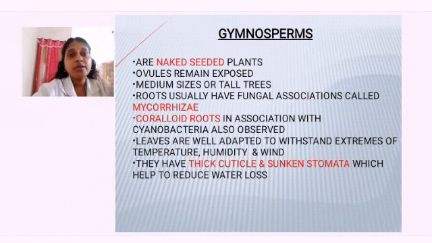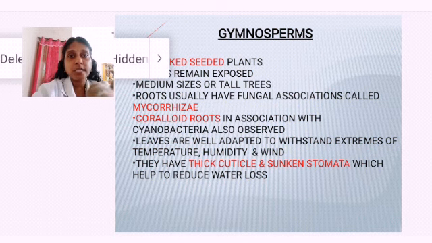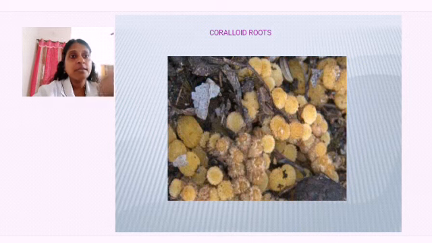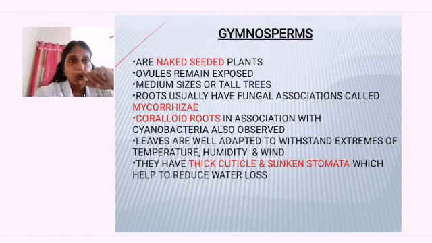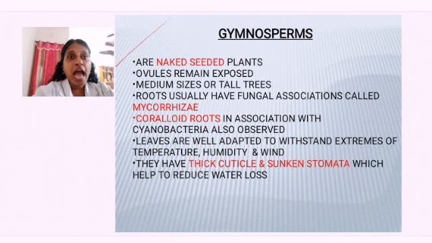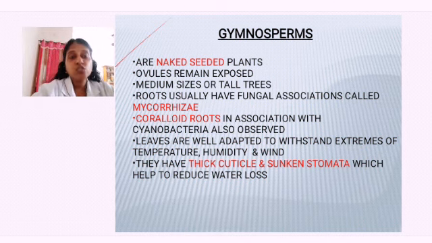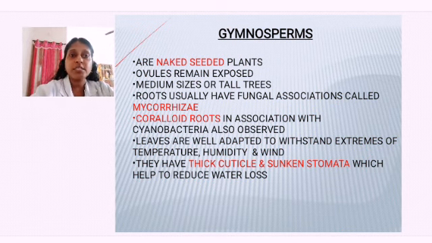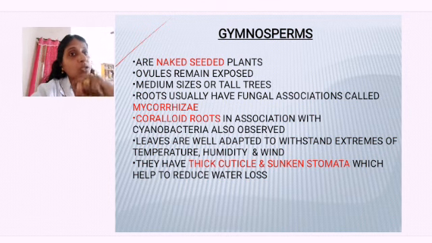Okay, then you can find a type of roots present. What is that type of roots called? That type of roots is called coralloid root. You can find this is the coralloid root like structure. So this structure we call it as what? The coralloid root. Now what is coralloid root? The roots, when you are seeing, they are having association with blue green algae, cyanobacteria. So what is cyanobacteria? Other name is what? The blue green algae. What is the role of the blue green algae? They are helping in fixing atmospheric nitrogen to the plant.